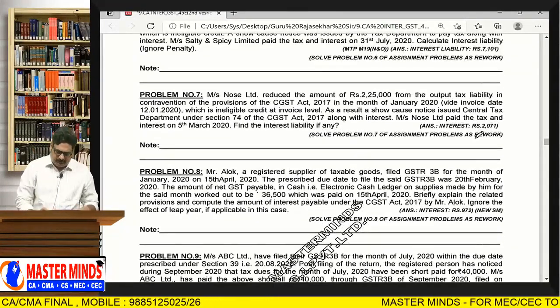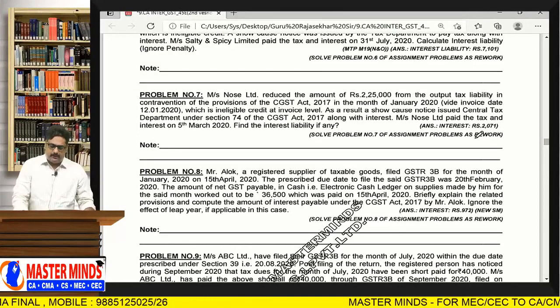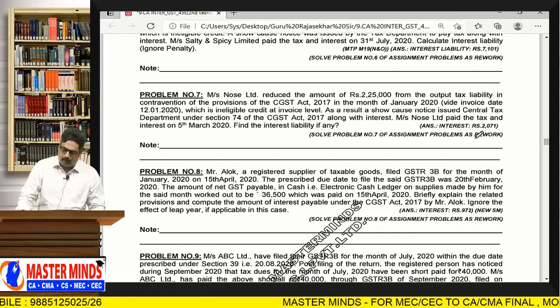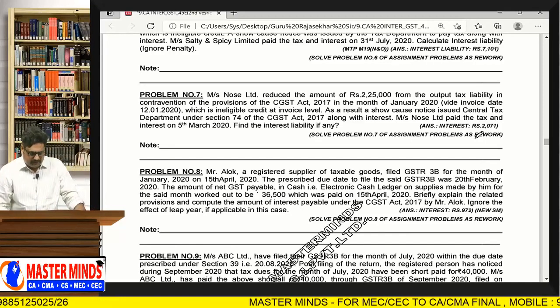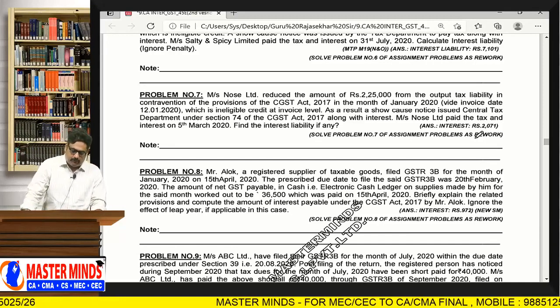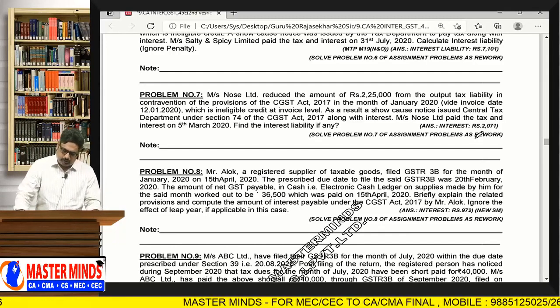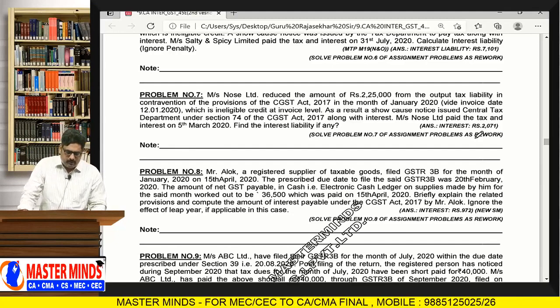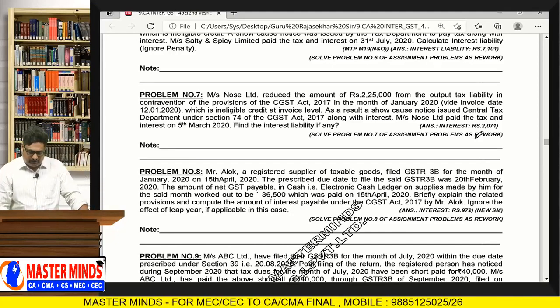See problem number 7. Nos Limited reduced the amount of 2,25,000 from output tax liability in contravention of provisions of CGST Act 2017 in the month of January 2020, which is ineligible credit at the invoice level.